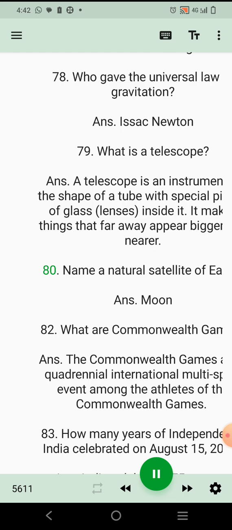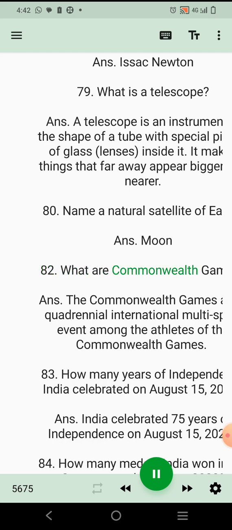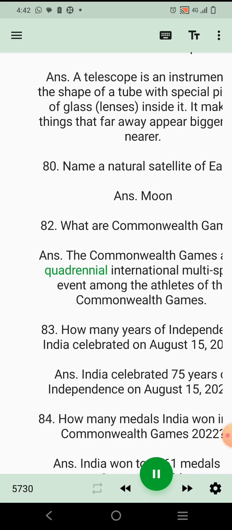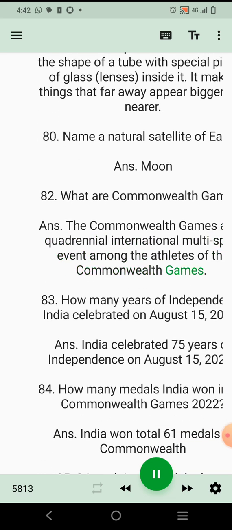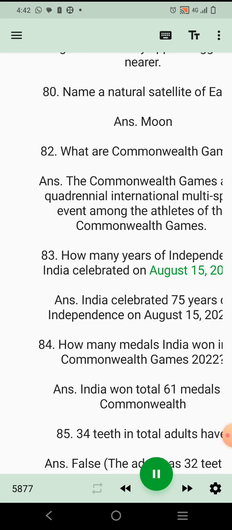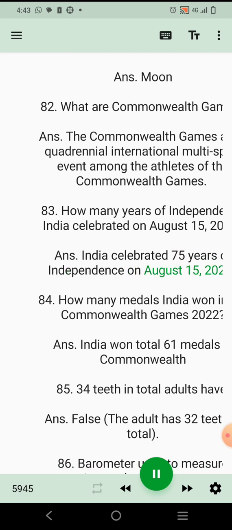80. Name a natural satellite of Earth. Ans. Moon. 82. What are Commonwealth Games? Ans. The Commonwealth Games are a quadrennial international multi-sport event among the athletes of the Commonwealth. 83. How many years of independence did India celebrate on August 15, 2022? Ans. India celebrated 75 years of independence on August 15, 2022.